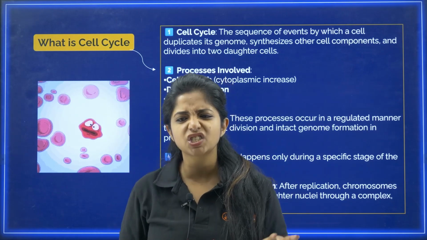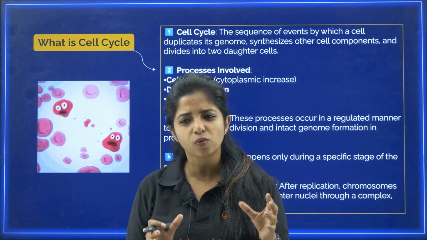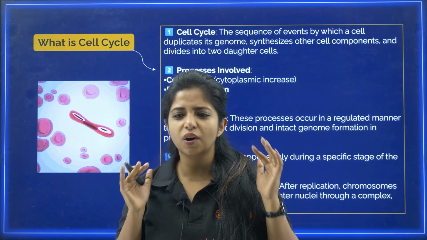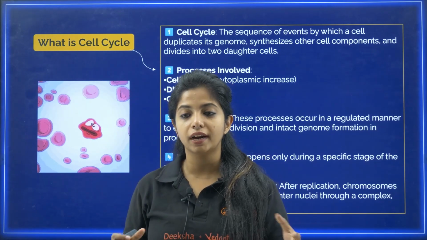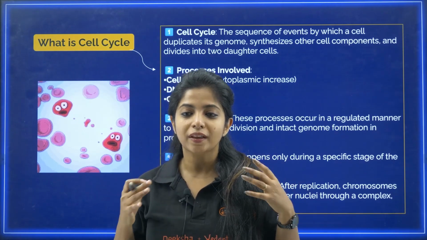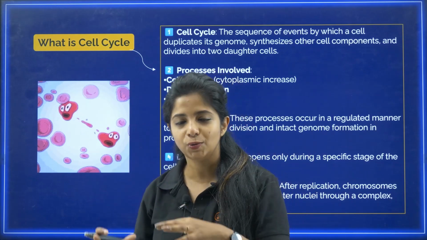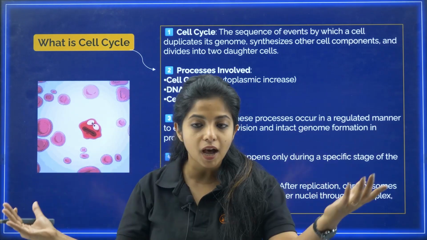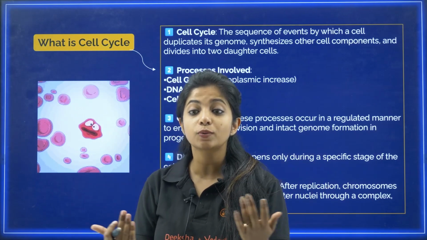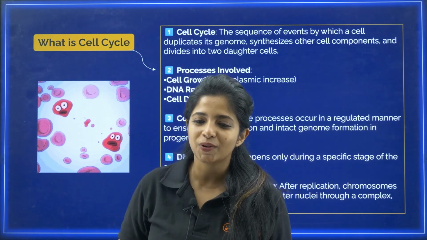In our body also the same thing is happening. So many cells are dying each and every day. They are not good enough now. They worked really hard the whole life. Now they are tired. They cannot further divide. So what are they going to do? Basically, they should be replaced by new cells. And this process of making up a new cell, the events which are there in making up a new cell, is known as cell cycle.